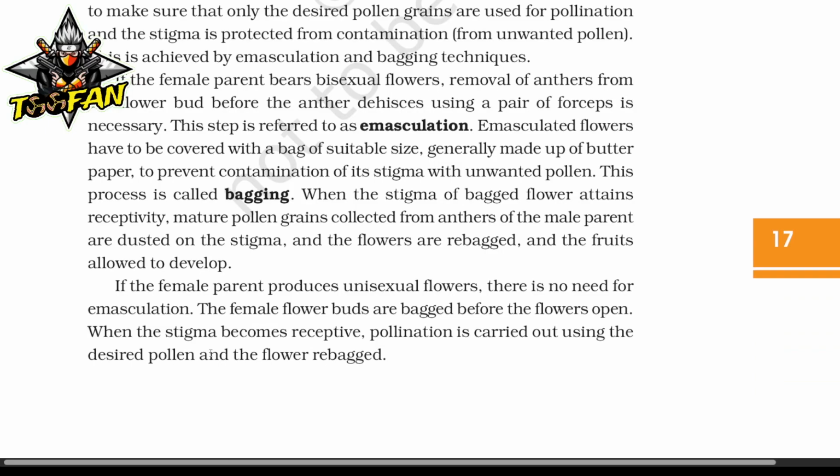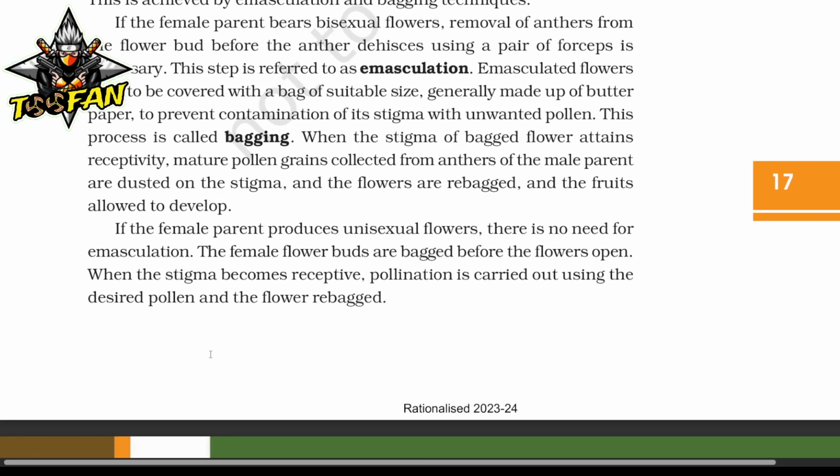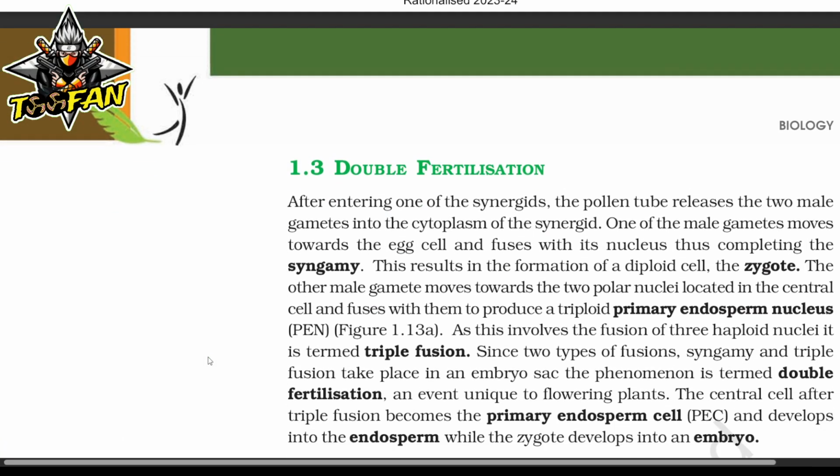If the female parent produces unisexual flowers, there is no need for emasculation. The female flower buds are bagged before the flowers open. When the stigma becomes receptive, pollination is carried out by using the desired pollen and the flower is rebagged.